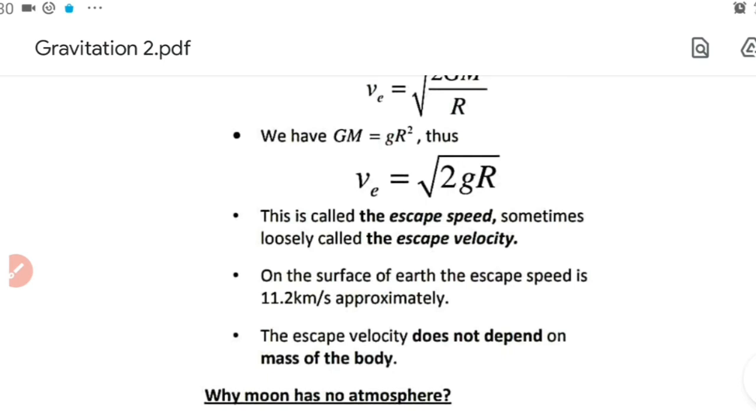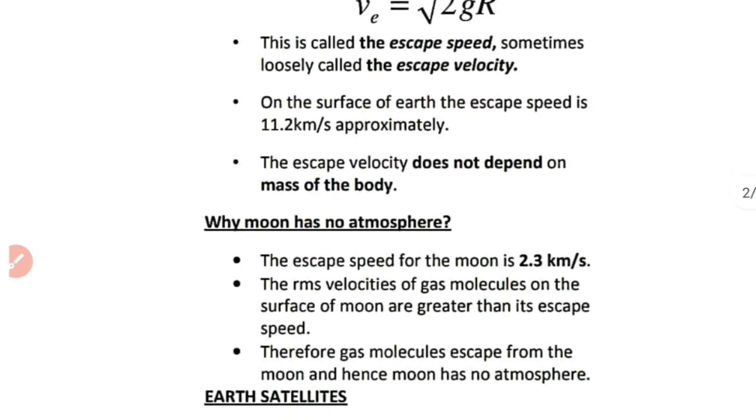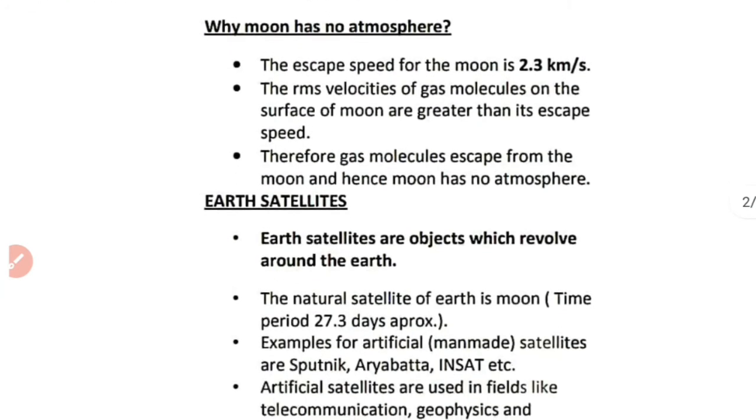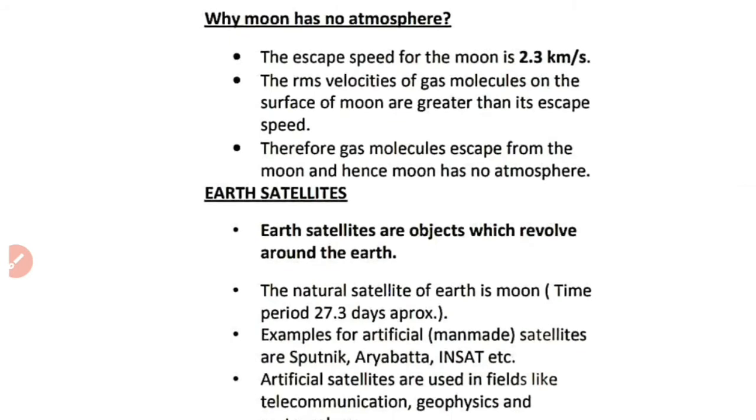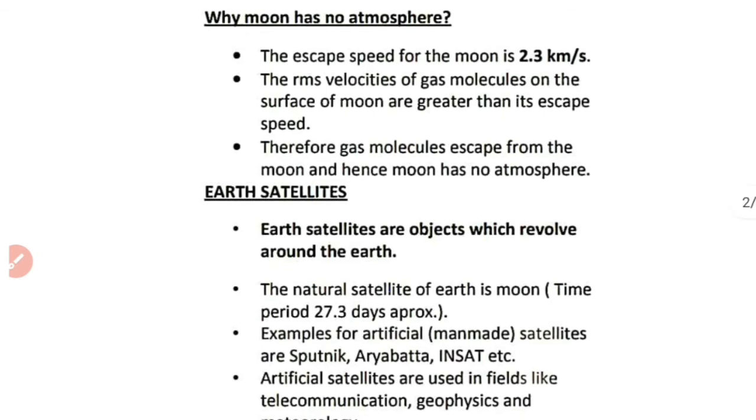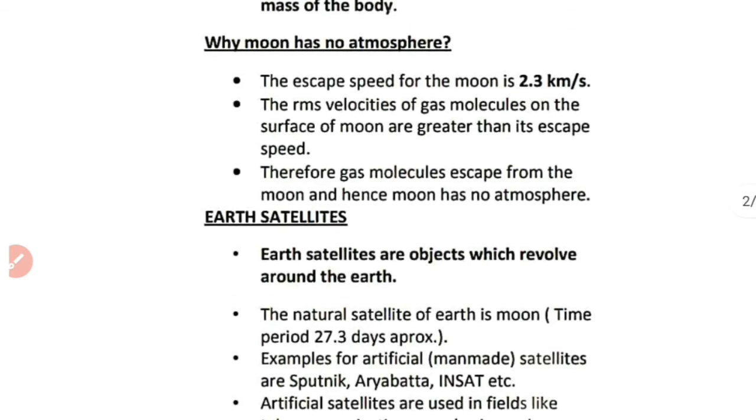Now, based on the concept of escape velocity, we have an important observation, that is, why the moon has no atmosphere. This is an observed fact. When people landed on the moon, they were carrying oxygen cylinders or a source of oxygen with them, because the moon does not have any atmosphere.